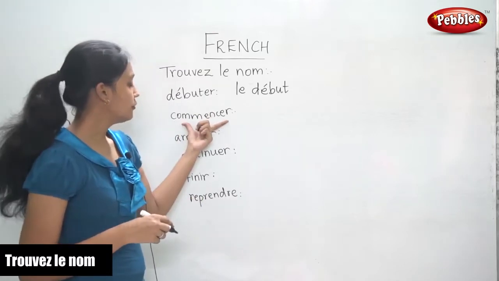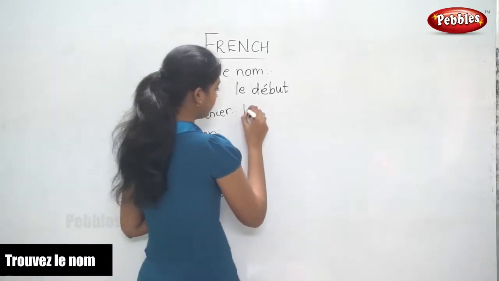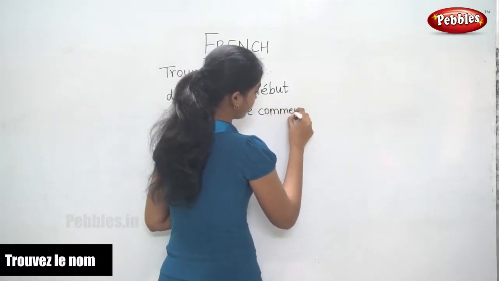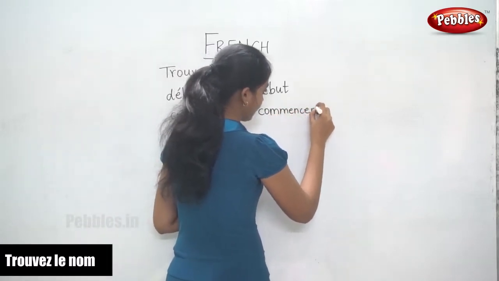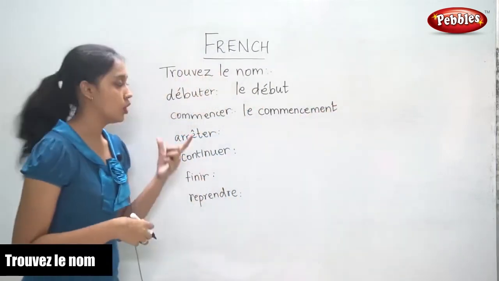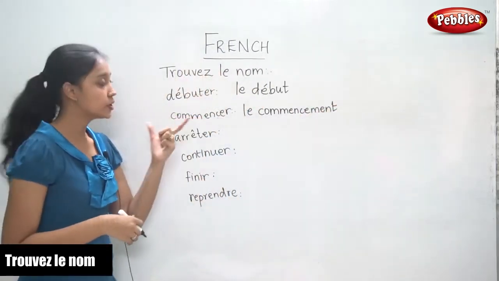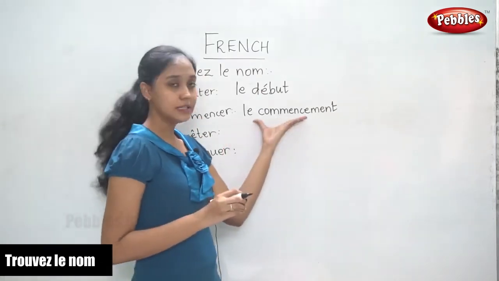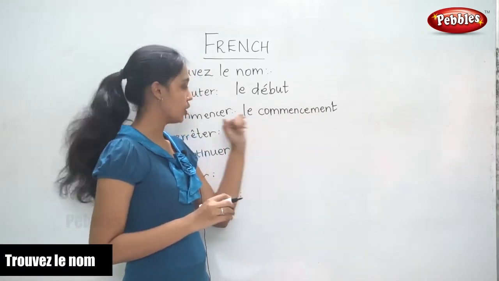So the noun form of this would be le commencement. This is the verb commencer, to begin. The noun form is le commencement.